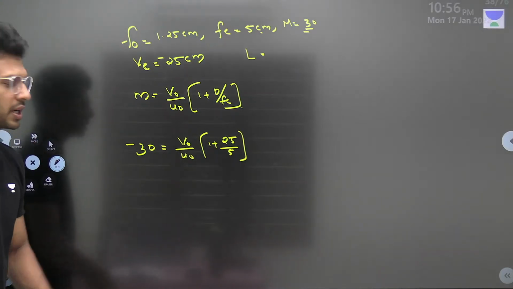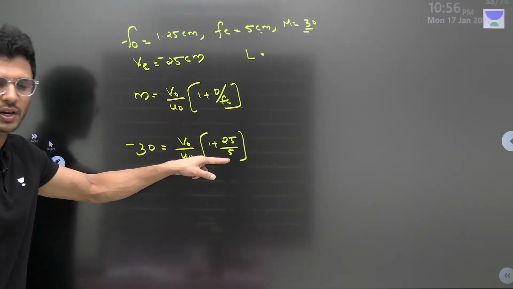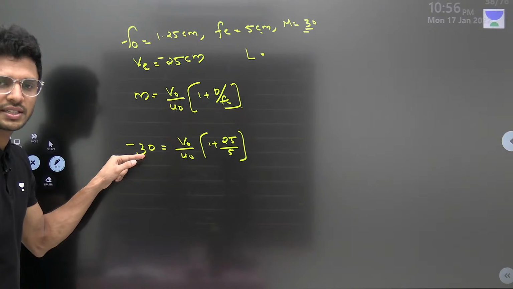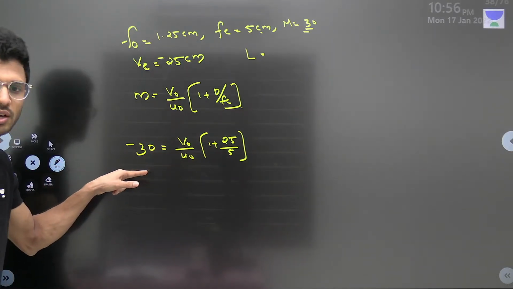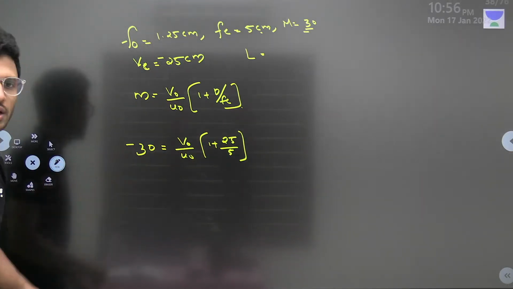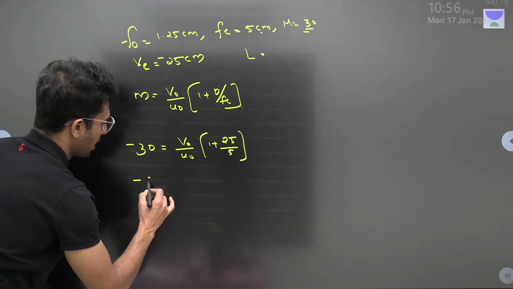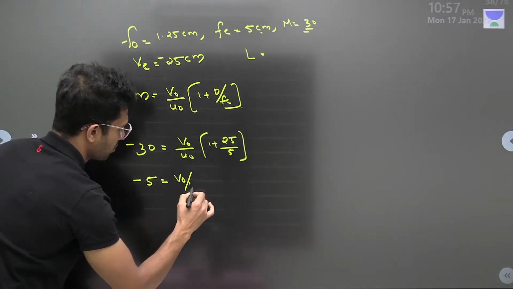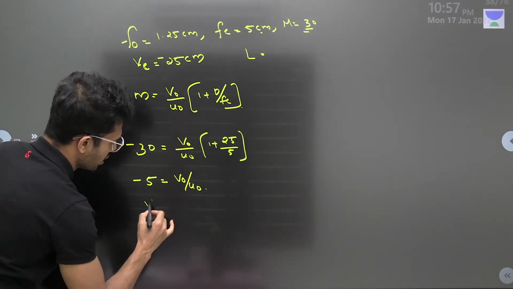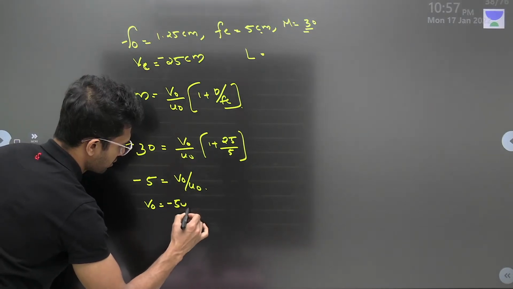कोई भी doubts? No, right? 25 by 5 is 5 plus 1, 6. 30 by 6, yes, 6 once it comes to the left hand side goes as the denominator. 30 by 6 is 5. So minus 5 is equal to V naught by U naught. So V naught is equal to minus 5 U naught.